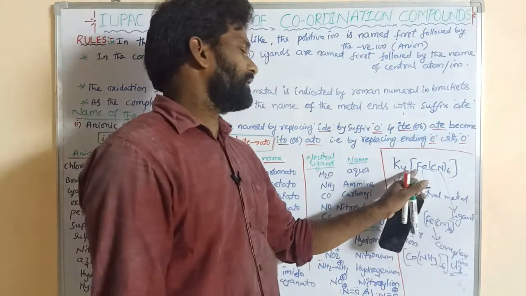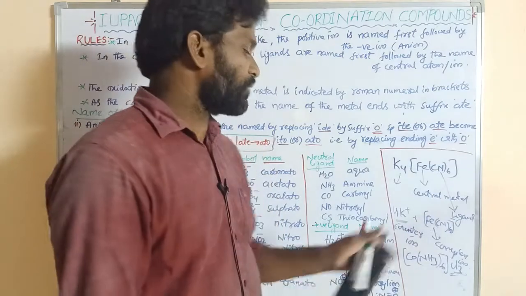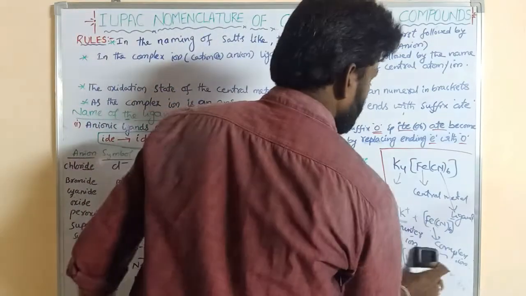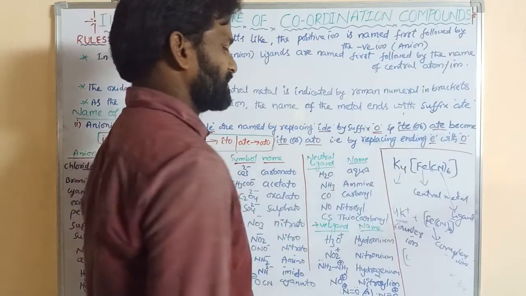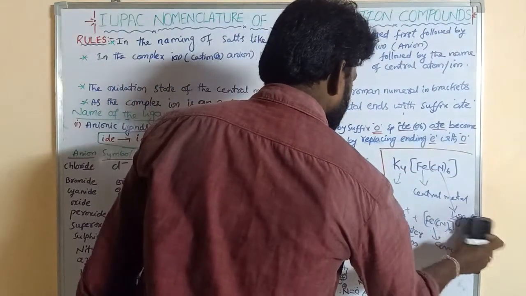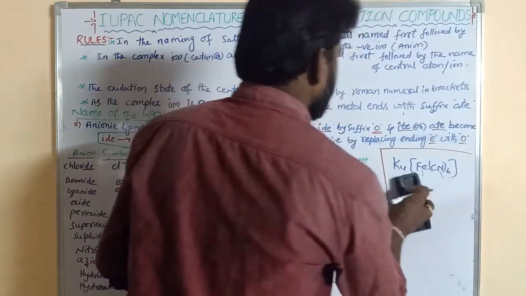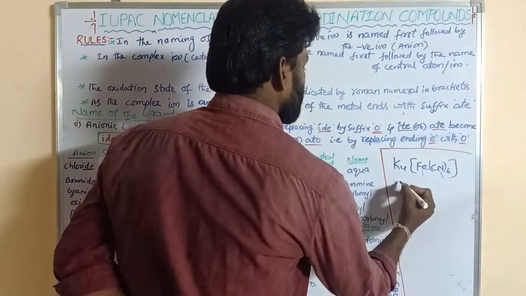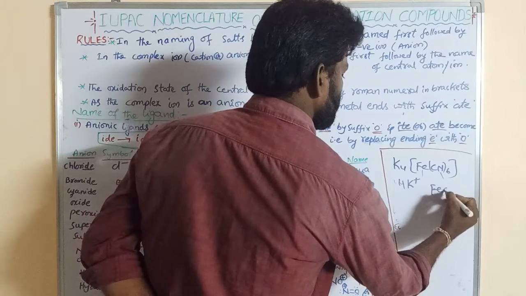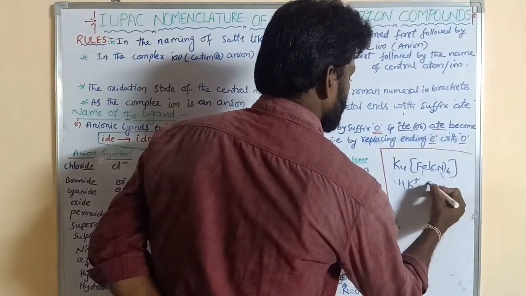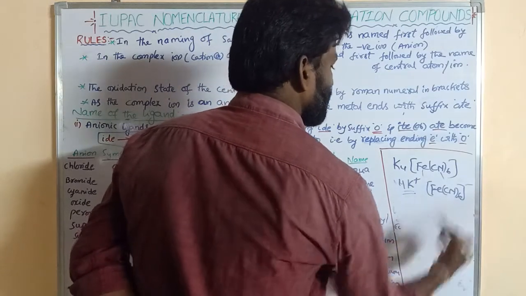So this is the ligand, this is the central metal atom, these are the counter ions. Now, how is it ionized? It is ionized to 4K+ and [Fe(CN)6]4-. This is said to be the cation, this is said to be the anion.